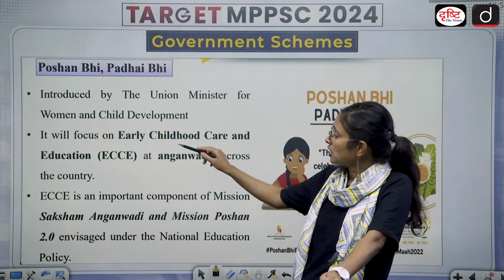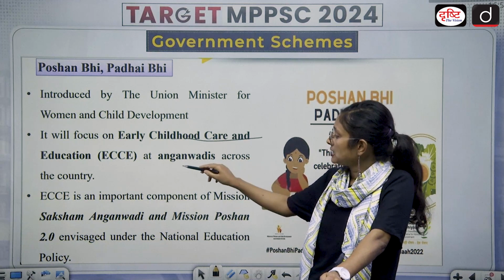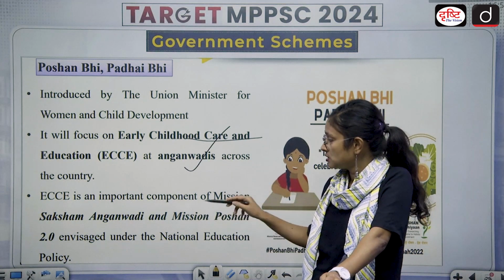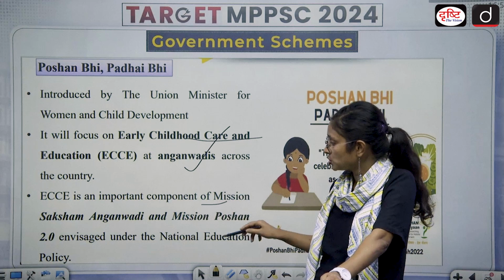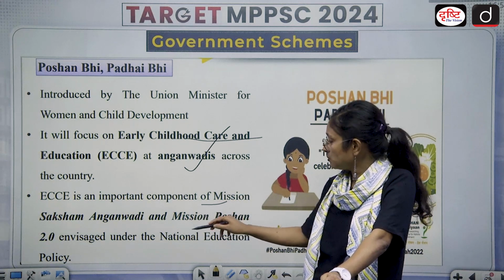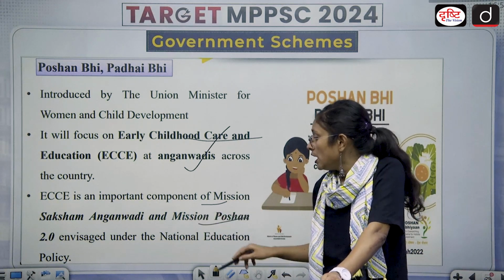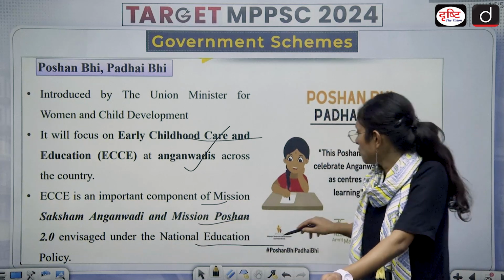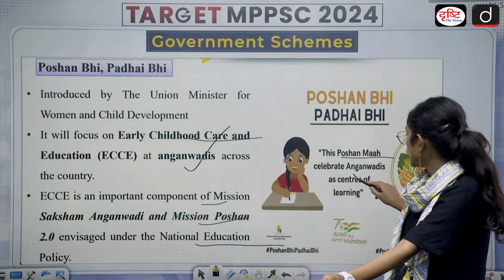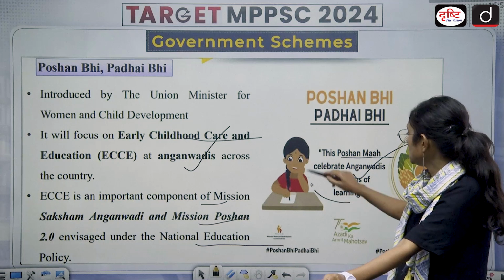It will focus on early childhood care at Anganwadis across the country. ECC is an important component of Mission Saksham Anganwadi and Mission Poshan 2.0 under the National Education Policy. This Poshan Maah celebrates Anganwadis as centers of learning.